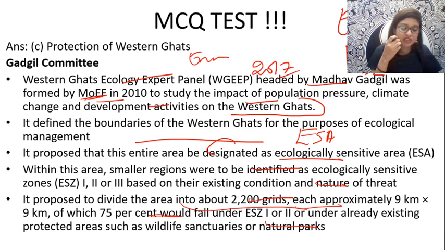Yes, Sugardi, the Kasturi Rangan report talks about settlements somewhat. Yes, they do talk about that. And the Kasturi Rangan committee is not only for the Western Ghats, he also formed a committee to draft the National Education Policy in the year 2017. Okay, so please keep that in mind.